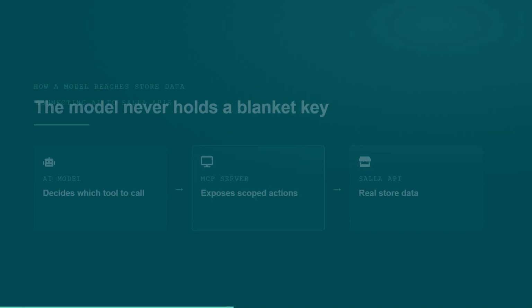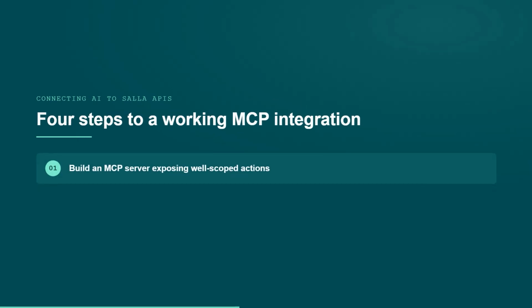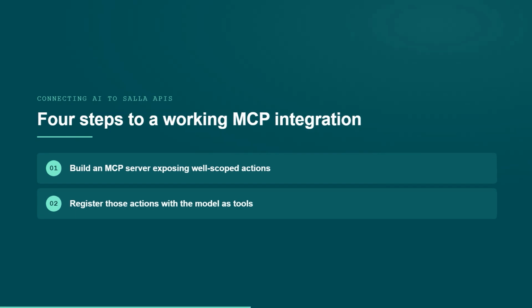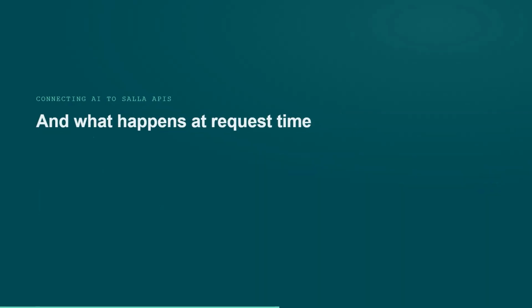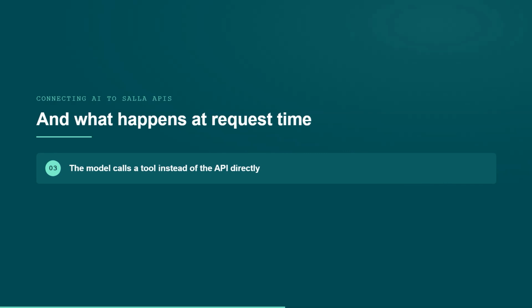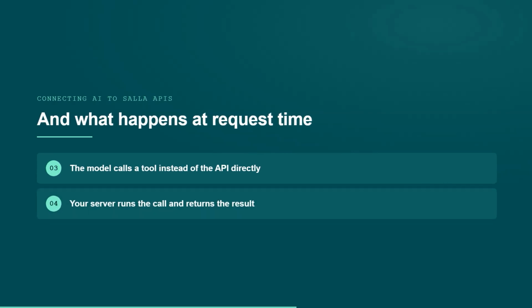Four steps. 1. Build an MCP server that exposes specific, well-scoped actions like get order by ID or list low-stock products, each mapping to one real Sala API call. 2. Register these actions with your AI model as available tools, the same way you would for function calling. 3. When a merchant's request needs store data, the model calls the relevant MCP tool instead of having direct, unrestricted access. 4. Your MCP server executes the real API call and returns the result so the model can complete its response.